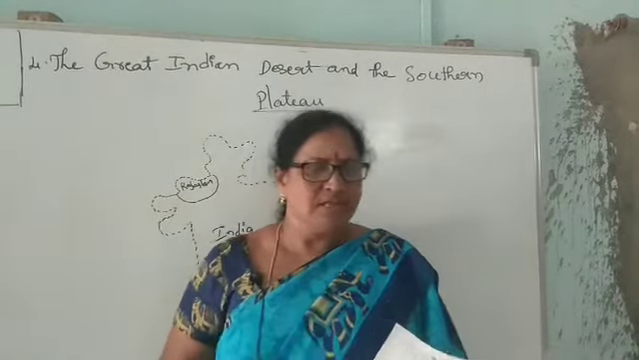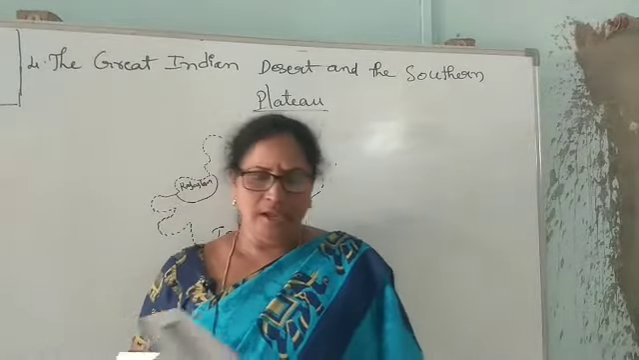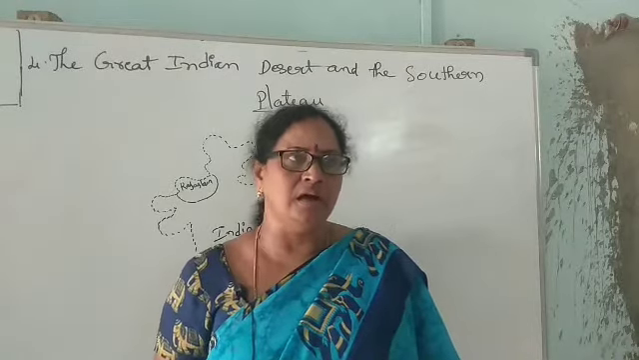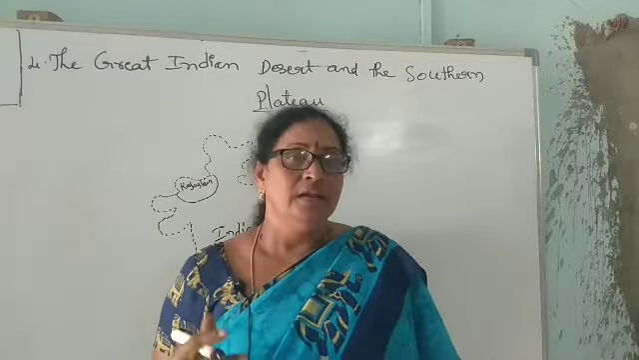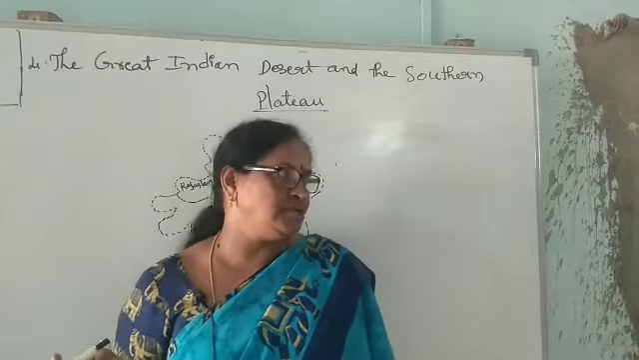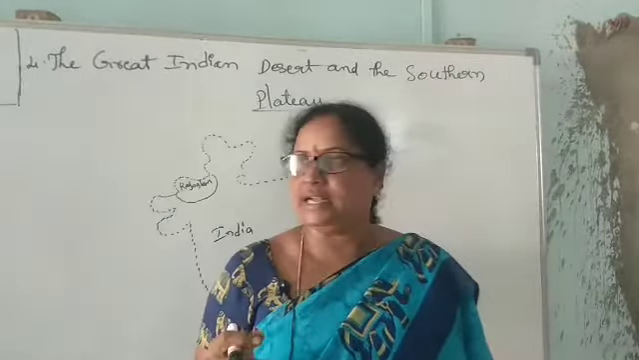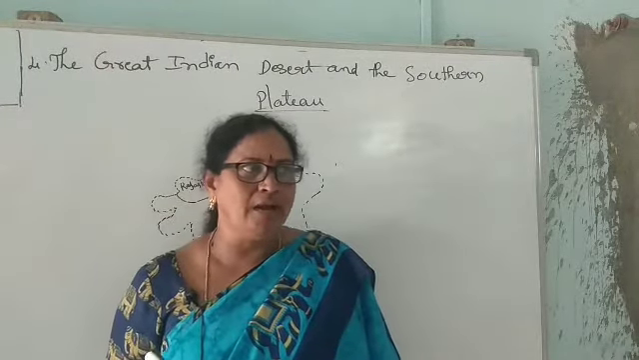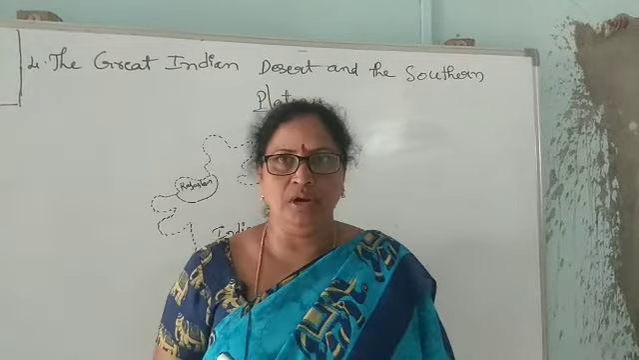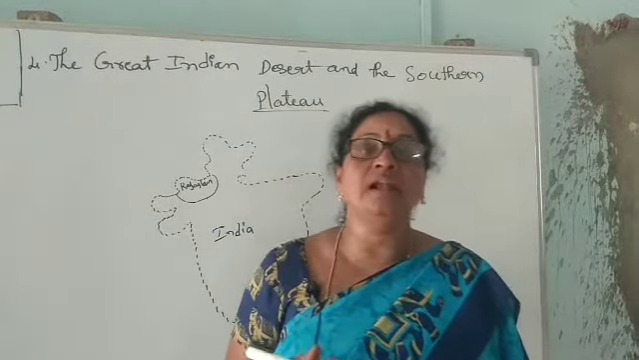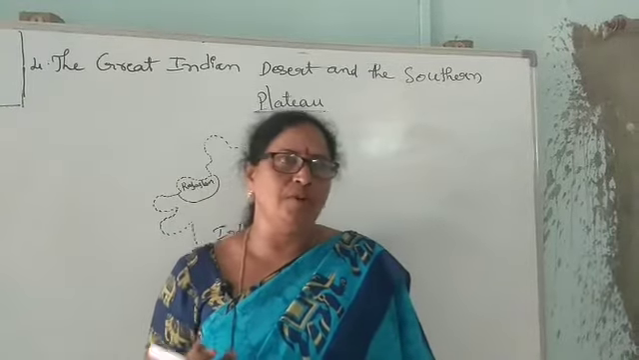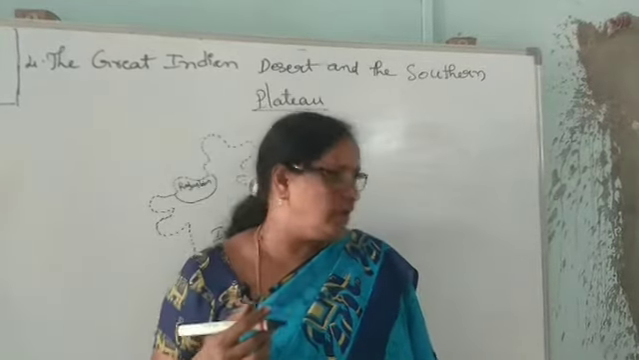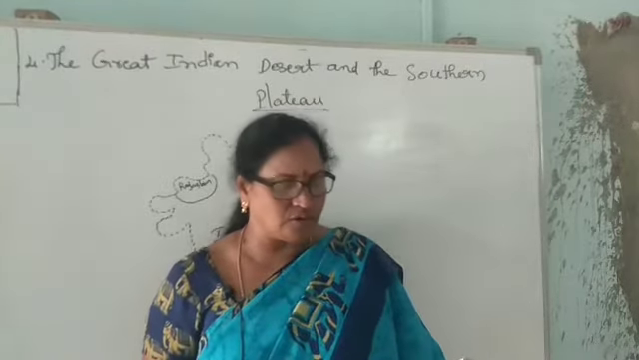And one more is the Southern Plateau. A plateau is an area of flat land that is higher than the land surrounding it. It is naturally formed, and it is also called a tableland. The plateau is a higher land, naturally formed higher than the surroundings. It looks like a table, so it is called a tableland.